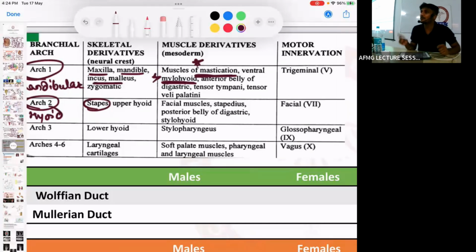This was a question. Which muscle forms the floor of mouth? Answer is mylohyoid muscle. No issues with this. Remember it. And also the anterior belly of digastric muscle.